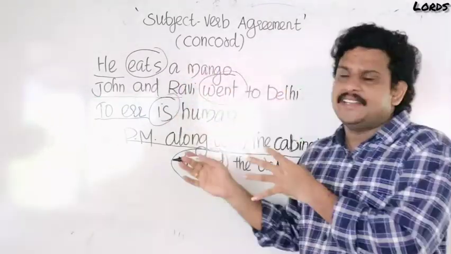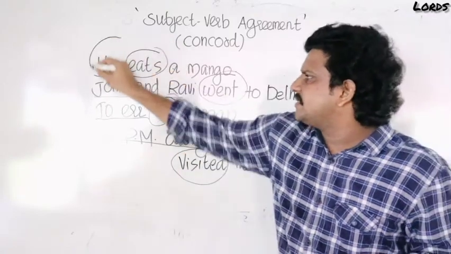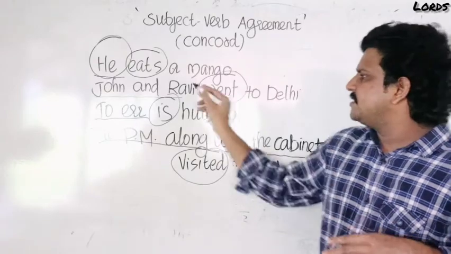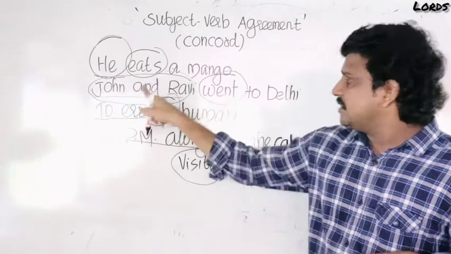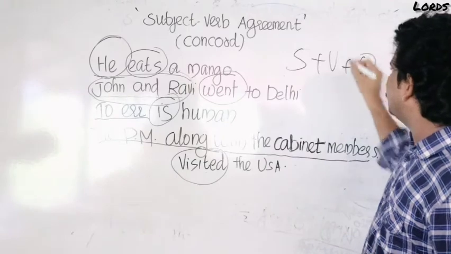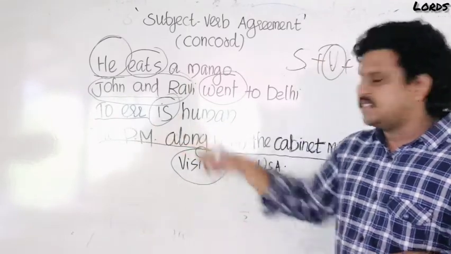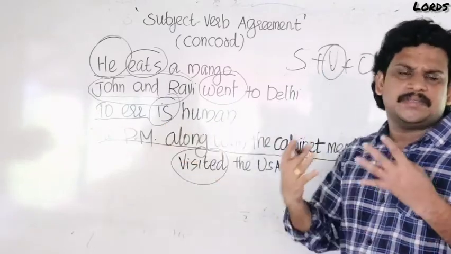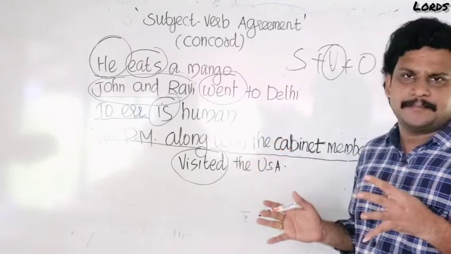The part of the sentence before the verb is called the subject. Look, eats is the verb. Then which is the subject here? He. Went is the verb, so the subject is John and Ravi. The part of the sentence before the verb. Why? Because the form is subject plus verb plus object. In these two sentences, to err is human, is is the verb. To err is the subject. Otherwise, we can't identify the subject there. You may be confused at that time.